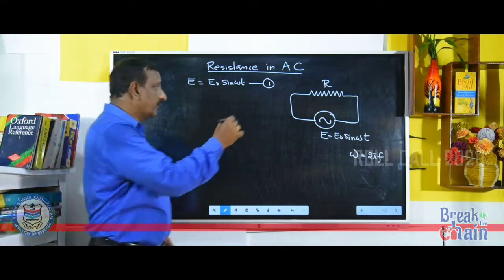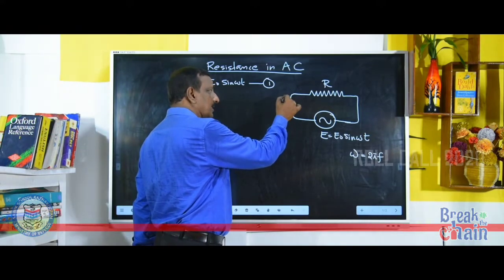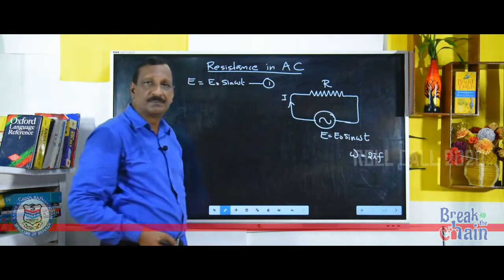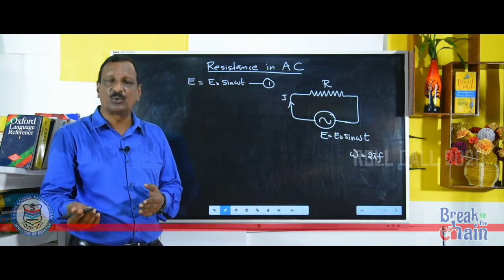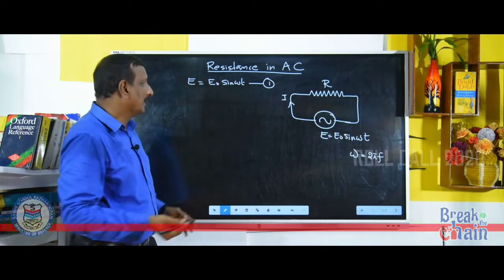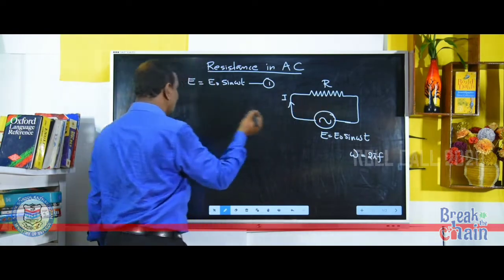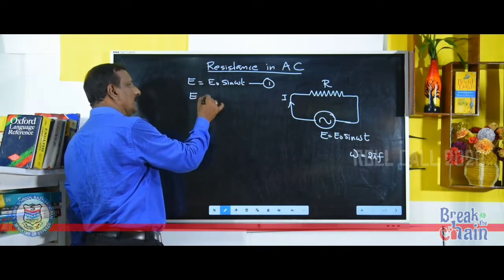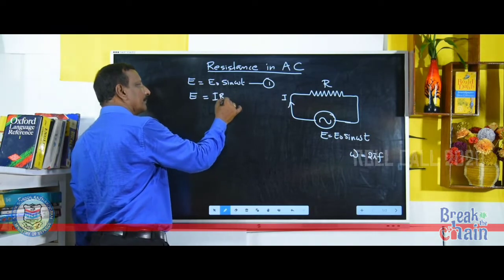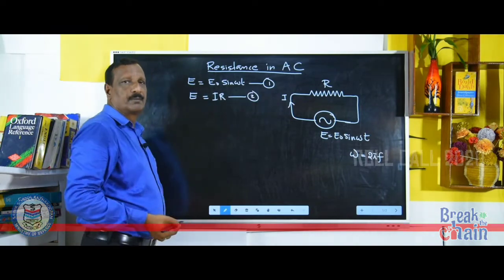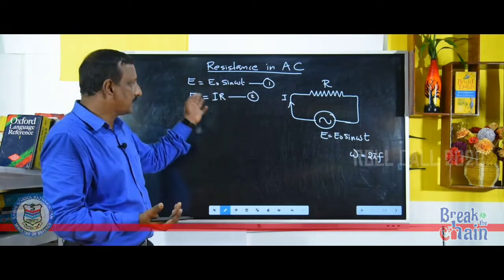Now, if I is the current established in the circuit, when I is passing through a resistor R, then the EMF across the resistor, that is E, will be equal to IR. E is equal to E0 sin omega t, the general equation.